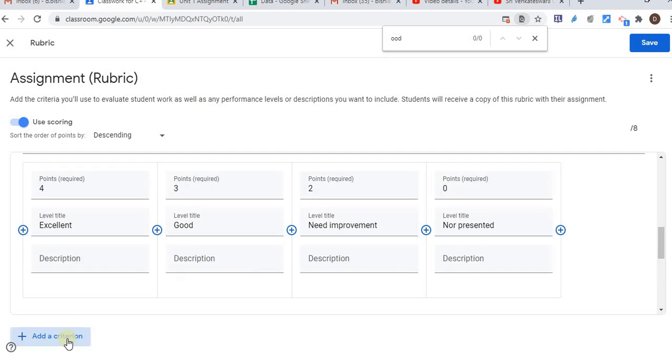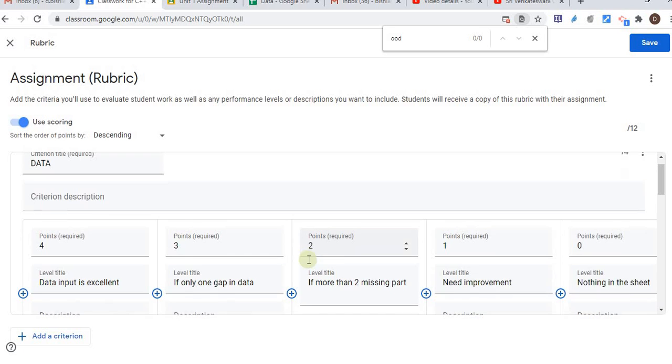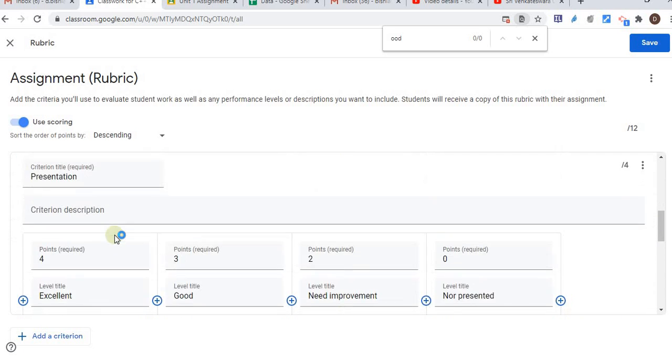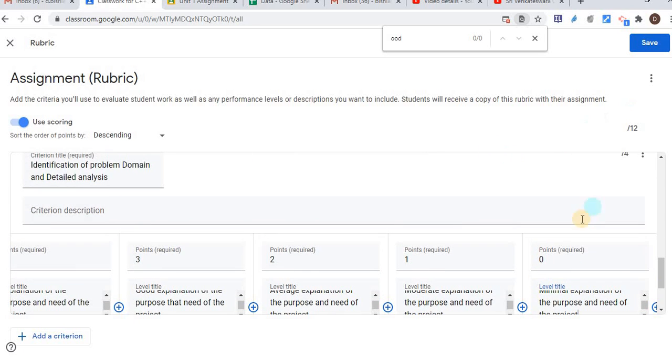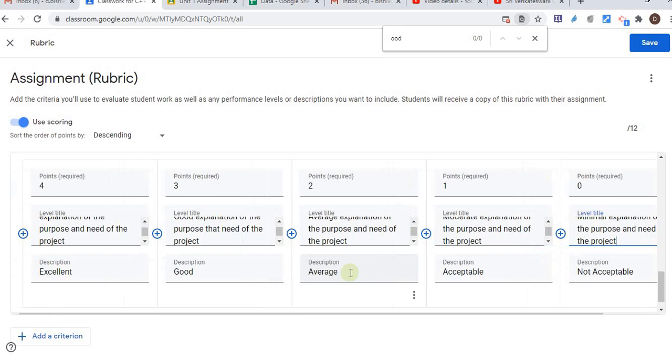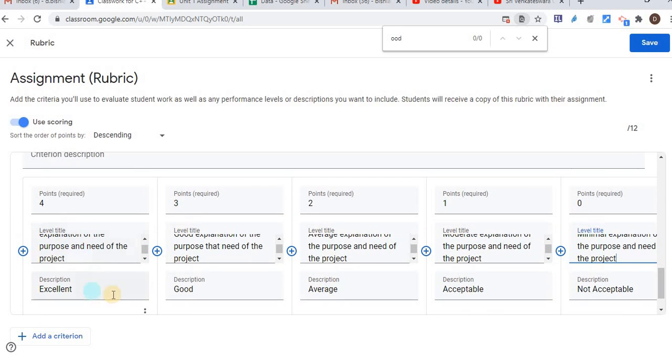So you can add criteria and their description, add criteria and their description. So first set your criteria and their description. So you can see I have created four types of criteria based on data, presentation, and identification of the problem, and just click on save. So like that, you have to create your criteria and their description and their points, and click on save.